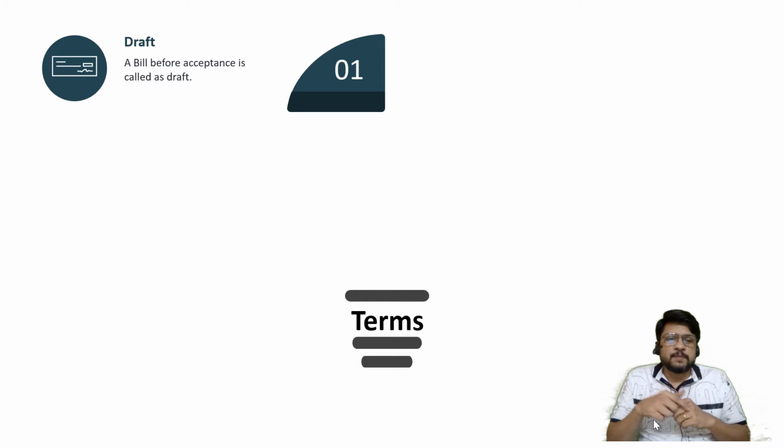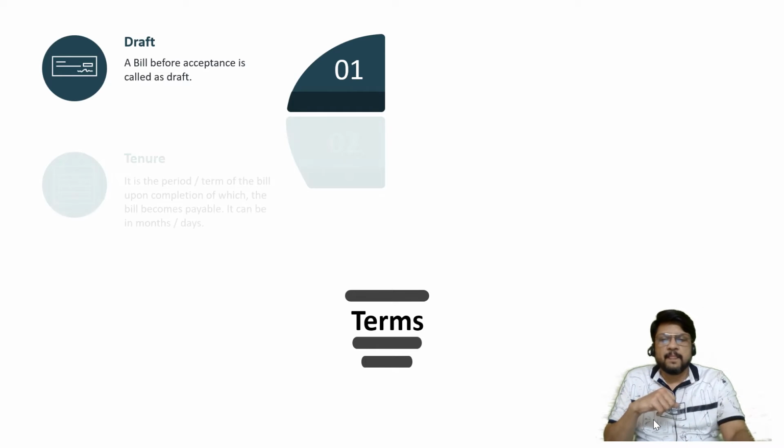Those of you who are CS students, you may be remembering that when a particular idea is floated in the general meeting or in the committee meeting or board meeting, it is called as a motion, and once it is accepted then it is called as a resolution. Similarly, when the bill is drawn it is called as a draft, and when it is accepted thereafter it will be called as a valid bill of exchange. So first point to be kept in mind is draft.